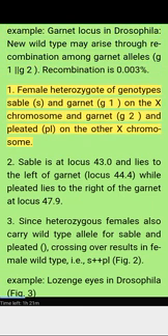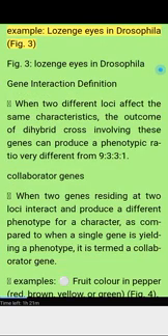Recombination is 0.003%. 1. Female heterozygote of genotype sable S and garnet G1 on one X chromosome, and garnet G2 and pleated on the other X chromosome. 2. Sable is at locus 43.0 and lies to the left of garnet at locus 44.4, while pleated lies to the right of garnet at locus 47.9. 3. Since heterozygous females also carry the wild type allele for sable and pleated, crossing over results in a wild type female, i.e. S++. Figure 2. Example: lozenge in Drosophila, Figure 3.